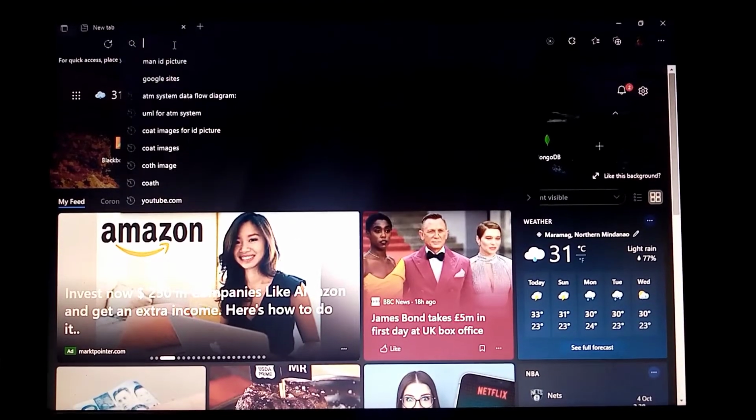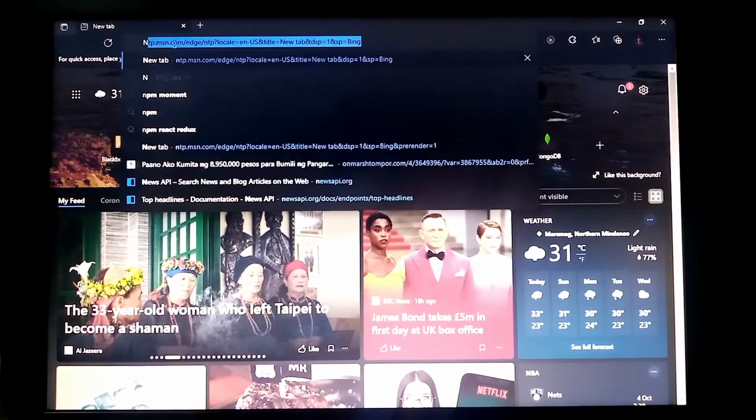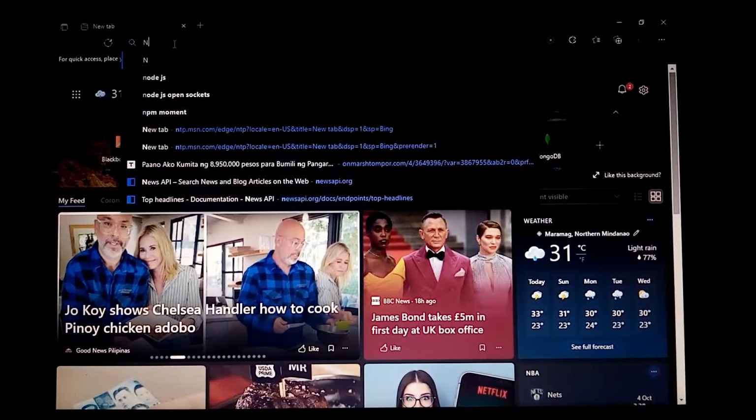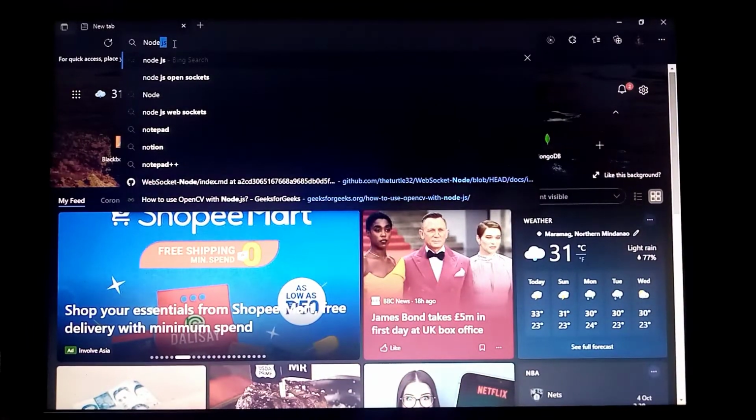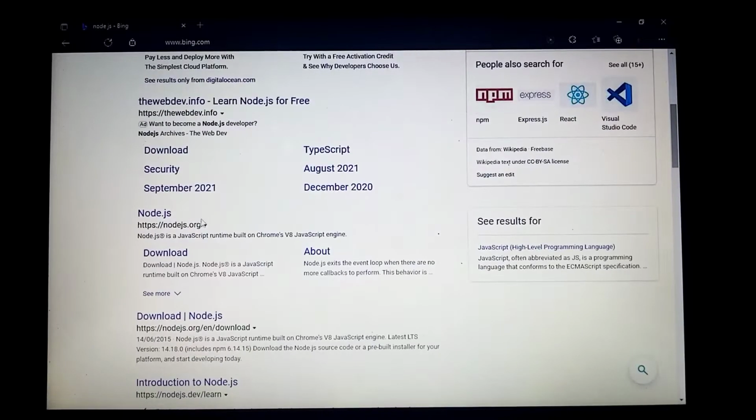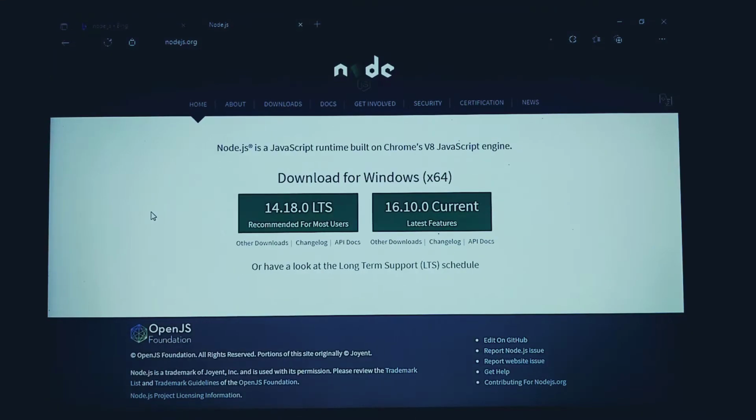First, go to your browser and type Node.js. Then select this one. This is the official website of Node.js. Here, you can choose the recommended for most users or the latest features. So in my case, I choose latest features. Just click it and it will download for you.